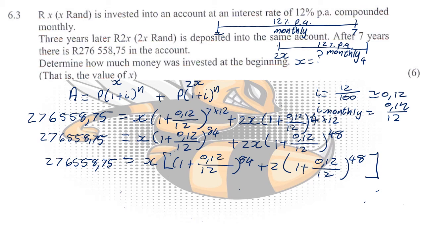And then there's no X's involved in this part, so we can just simplify and add them together, and then we should get X times 5.531174899, and that should still be equal to the